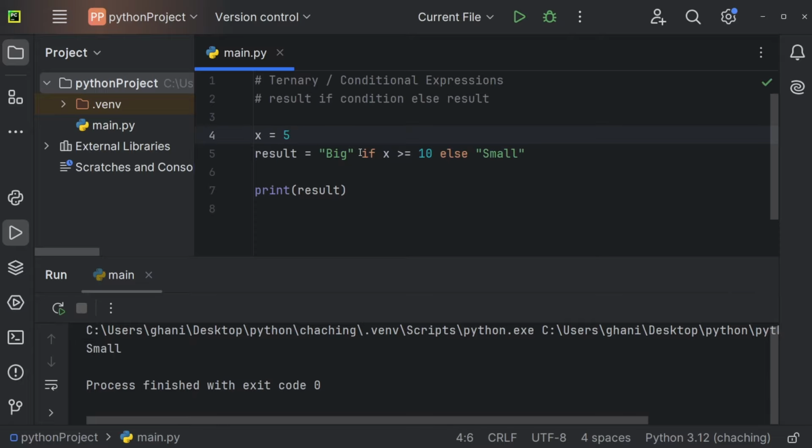So the structure is just a little bit different. You have the condition right here. If the condition is true, you're going to return this, or you're going to do this. If the condition is false, then you're just going to do whatever you have after this else statement. So we'll return small in this case, or assign small to the variable result. So this is just a shorter way of writing an if statement.